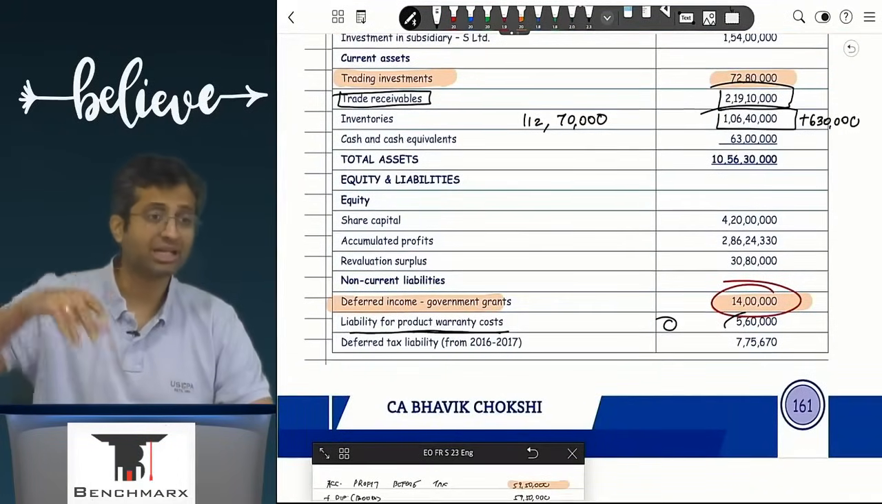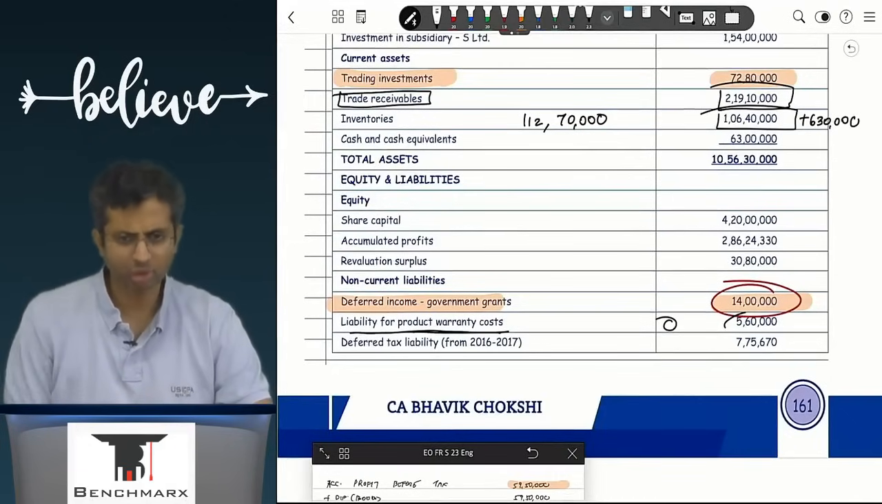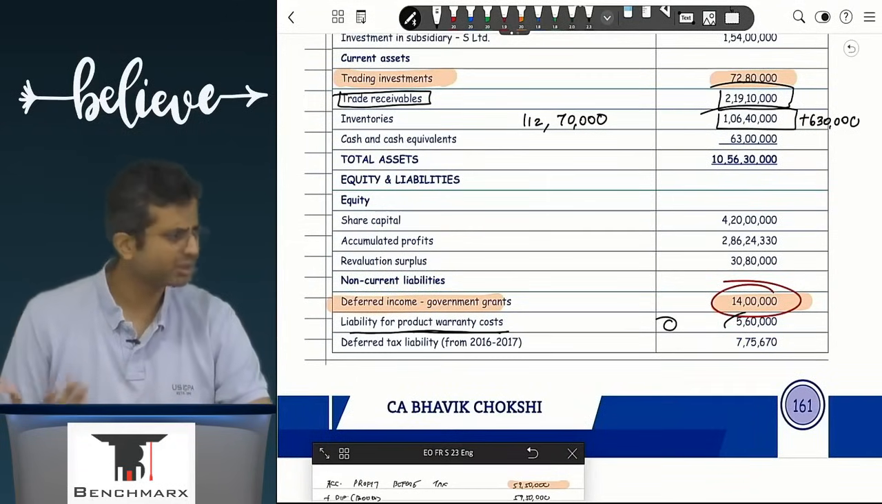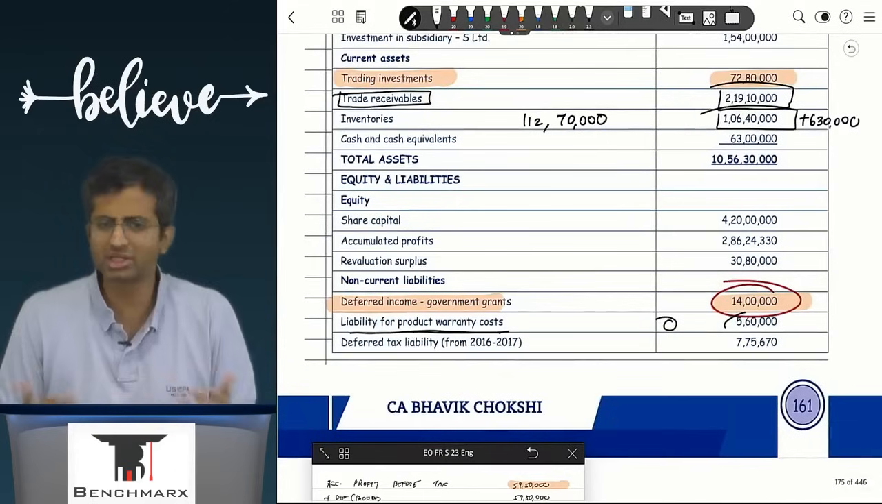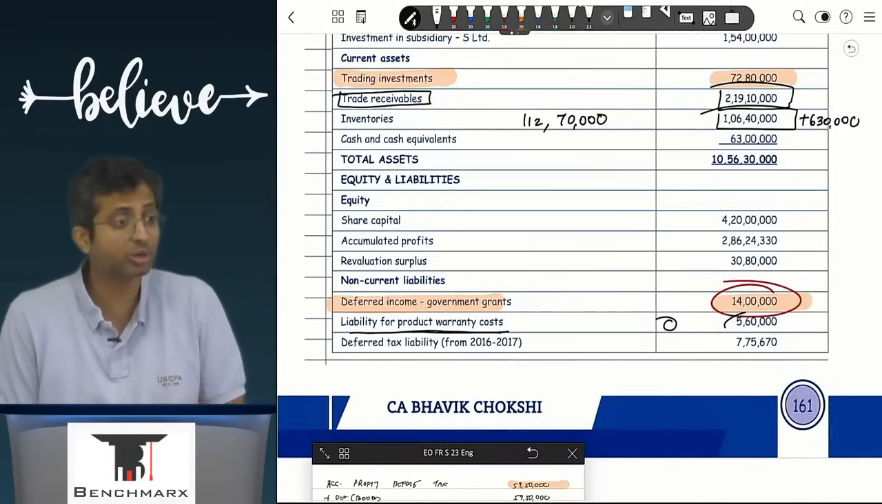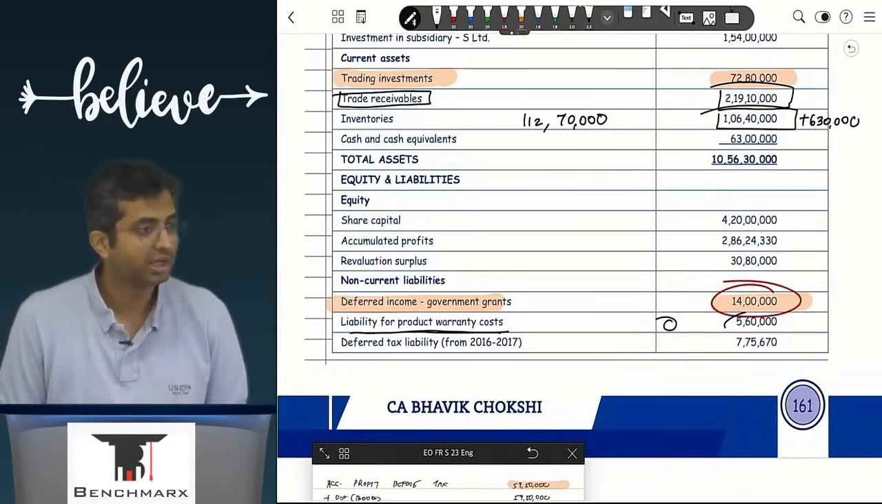So is there a carrying value appearing in the Ind AS balance sheet? No. Is there a tax base? No. In any case, there is other than temporary difference. Will that impact my deferred tax calculations in any way? No. Deferred tax tabhi impact hota hai if it is a temporary difference.